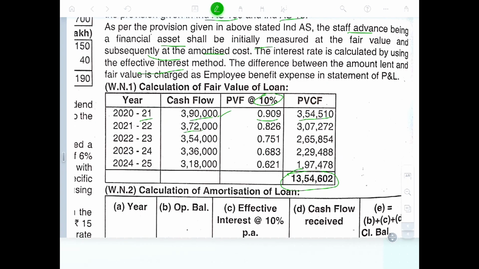Then comes 3,72,000, because they had paid this first.